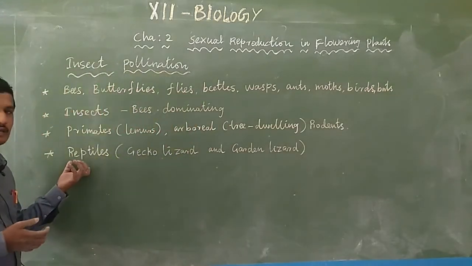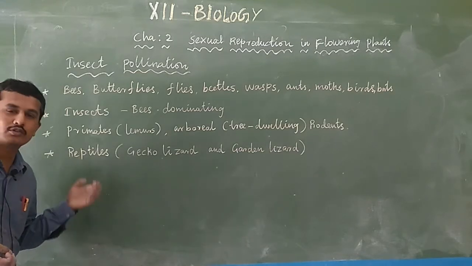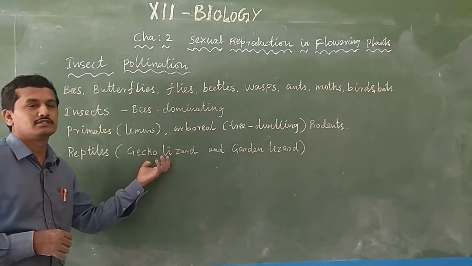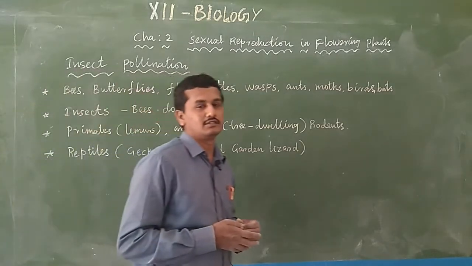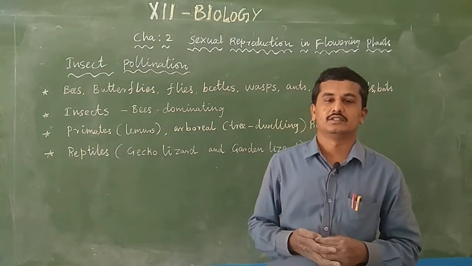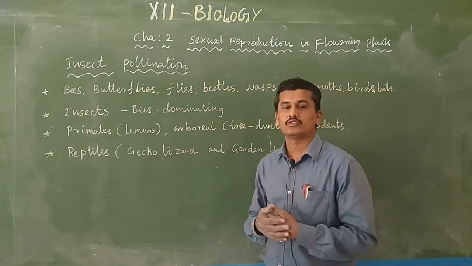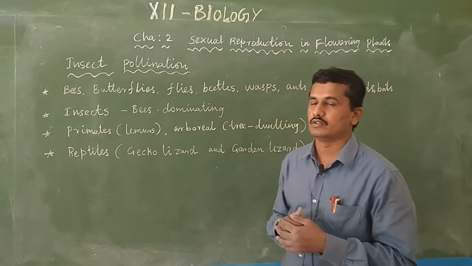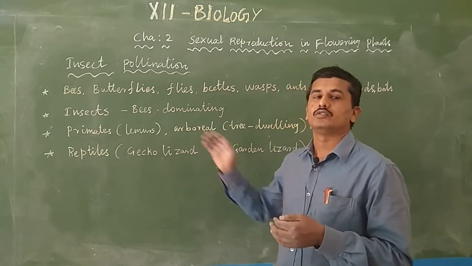The next one, reptiles. Reptiles like the gecko lizard and the normal garden lizard are also used for pollination. So various organisms in the animal category are used for pollination. I have given a small idea about animals used in pollination.